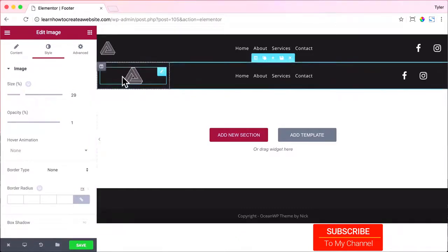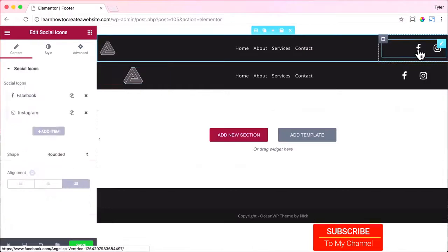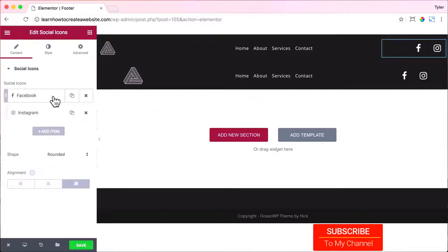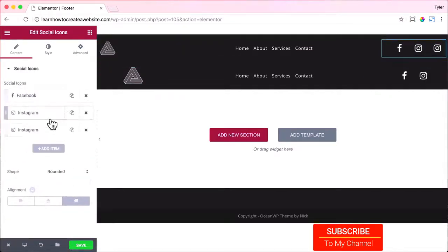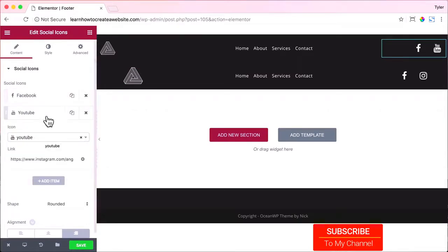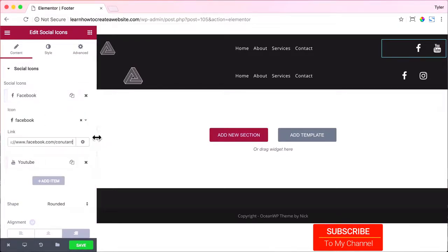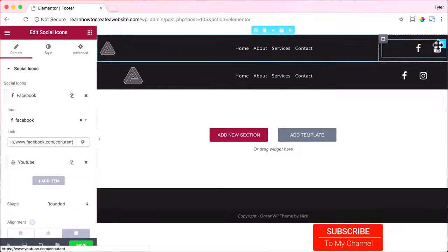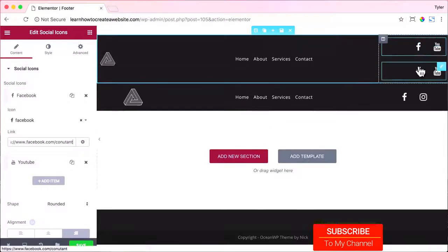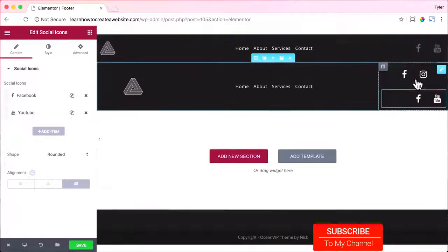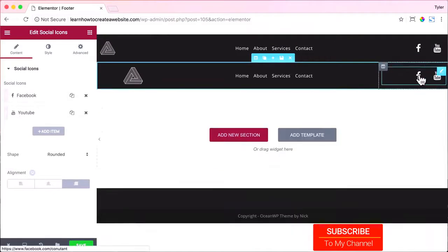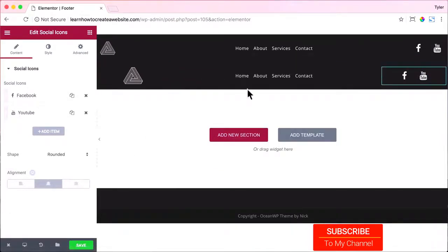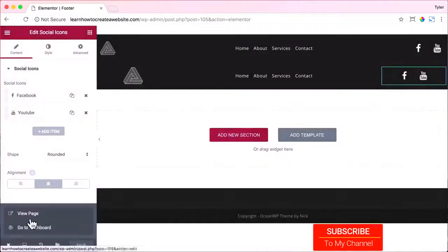Now we can go over to the social media icons and click on Facebook. Actually, we'll keep Facebook. And for Instagram, I'm just going to type in YouTube, and I'm going to put in my YouTube URL. And I'll click on Facebook and I'll change it to my Facebook URL. All right, we'll hover over the pencil and we'll press the duplicate button and we'll just drag that below, and we will exit out of this one and we will center it so that it goes in the center. All right, that's about it. So let's press save and exit out of there and view page.